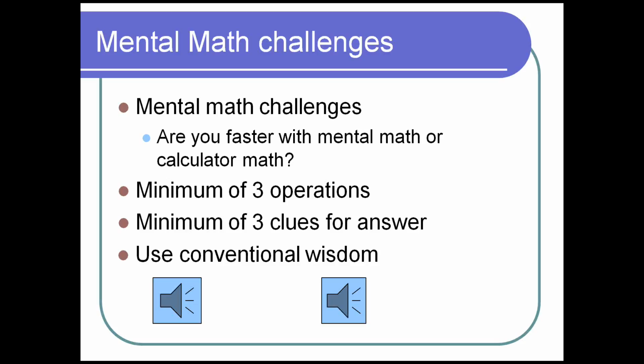Keep in mind, though, this does not follow order of operations. So be very careful when you use your calculator, and be very careful when you write it down, because it does not follow order of operations. It is linear. It goes straight from clue 1 to clue 2, or operation 1 to operation 2 to operation 3. Just want to give you that little caveat, because it came back and haunted me a little bit when I couldn't figure out what was wrong, but that's exactly what it is.